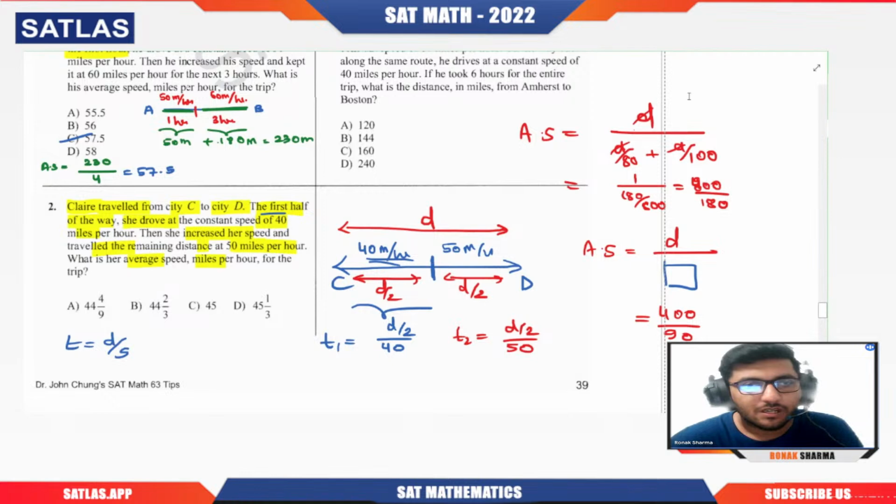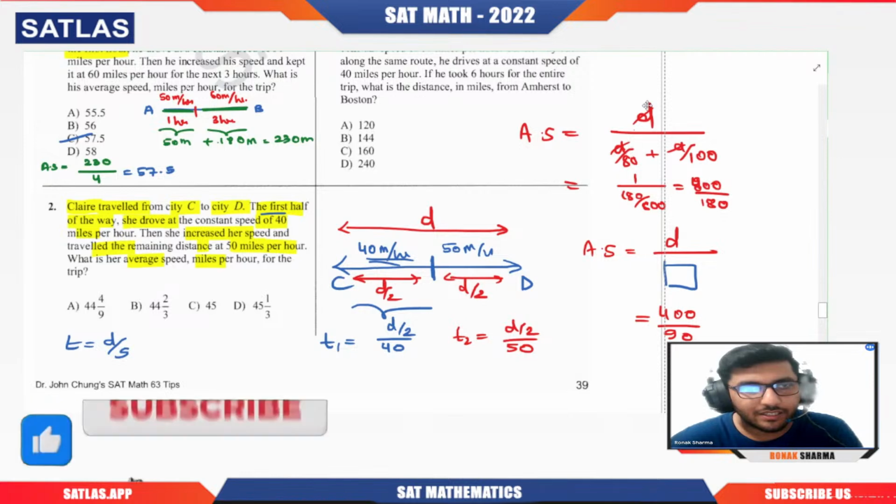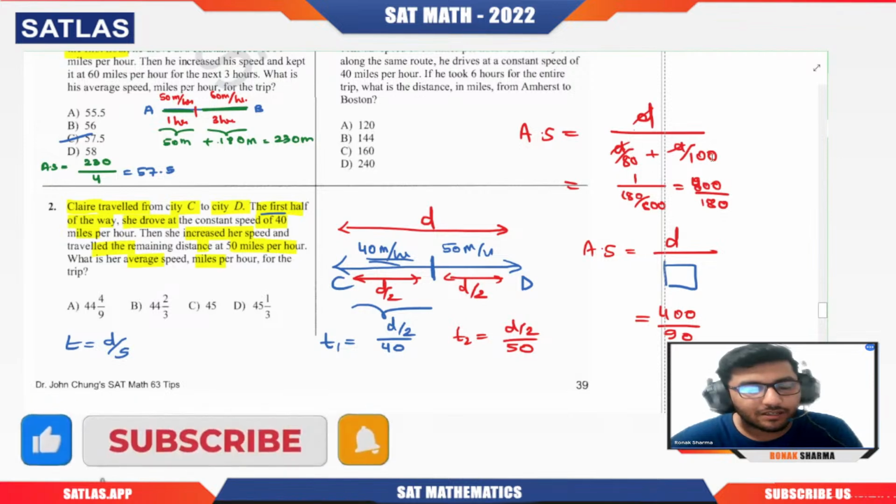That is total distance traveled divided by total time taken. So for that, I will calculate the time for each part of the journey. So the first part is d by 2, and how will I calculate the time? That is distance over speed, yes or no? So that will give me d by 2 over 40, so that will be d by 80. And here d by 2 over 50, so that will be d by 100. So clearly we are getting d divided by d by 100 plus d by 80. So that will give us what?